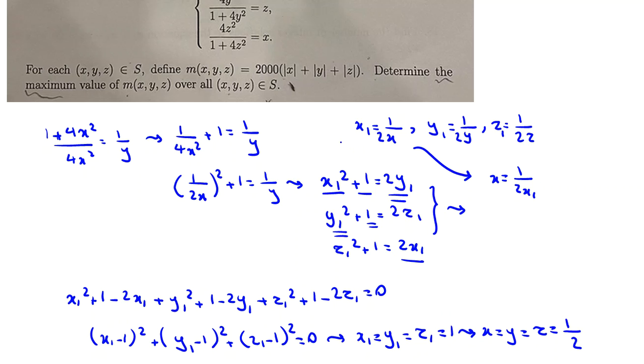Now if we add all of them, 1 over 2 plus 1 over 2 plus 1 over 2 will be 3 over 2. And if we multiply by 2000, so it will be 3000.